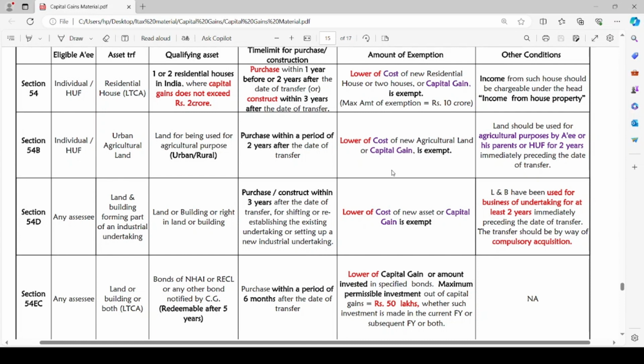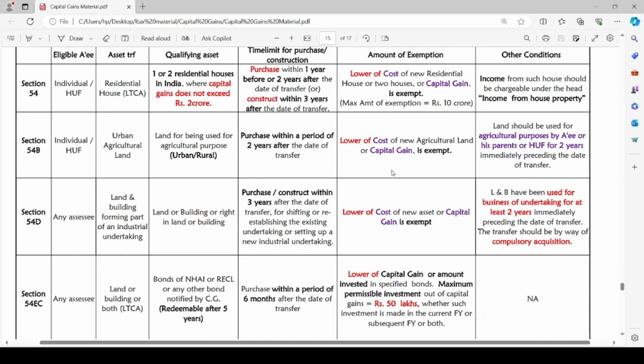The time limit is to purchase or construct within 3 years after the date of transfer for shifting or re-establishing the existing undertaking or setting up a new industrial undertaking. To shift this previous industrial undertaking, he is going to purchase or construct the new land or building, or acquire the right in such land or building within 3 years after the date of transfer of the previous asset. And within these 3 years, he has to purchase or construct for shifting or re-establishing such industrial undertaking.